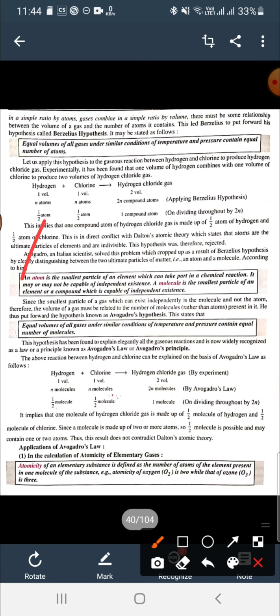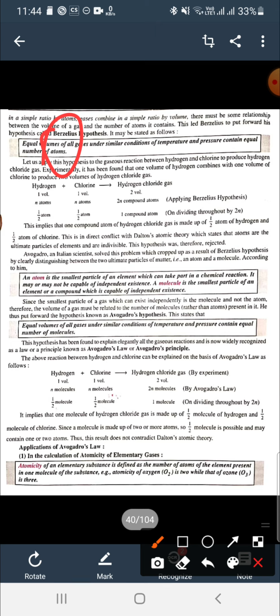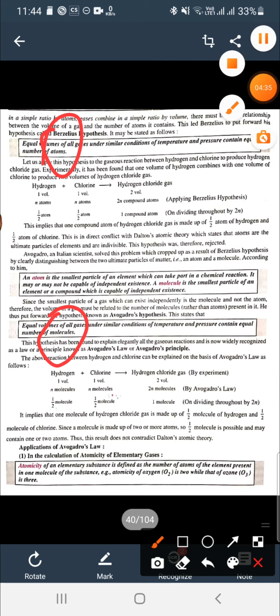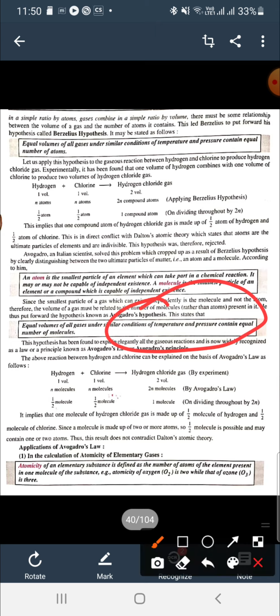By using this differentiation, the Avogadro hypothesis is given: equal volumes of all gases under similar conditions of temperature and pressure contain an equal number of molecules. In Berzelius's hypothesis we use the number of atoms, and in Avogadro's hypothesis we use the number of molecules. According to Avogadro, equal volumes of gases under certain conditions contain an equal number of molecules. So this is the advantage of Avogadro.